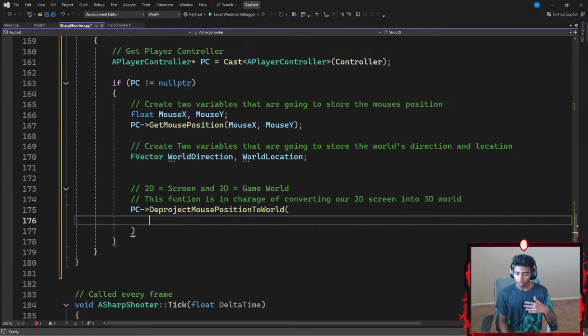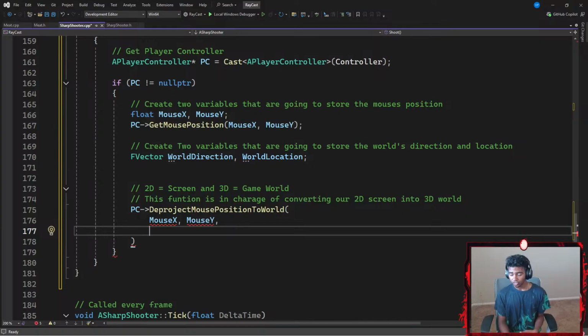Now this function requires 4 parameters. The first parameter is gonna be my mouse's x-axis. I think I spelled mouse wrong. The second parameter is gonna be my mouse's y-axis. Did I go with a period?